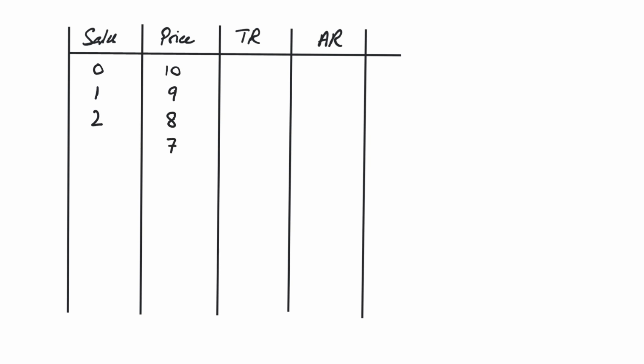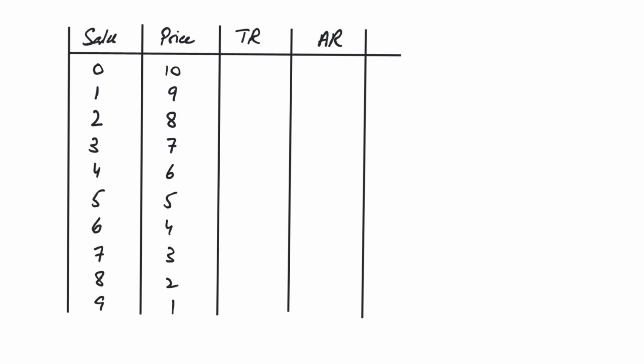When it goes down to 7, you sell 3. 6, you sell 4. 5, you sell 5. 4, you sell 6. 3, you sell 7. 2, you sell 8. 1, and you sell 9.